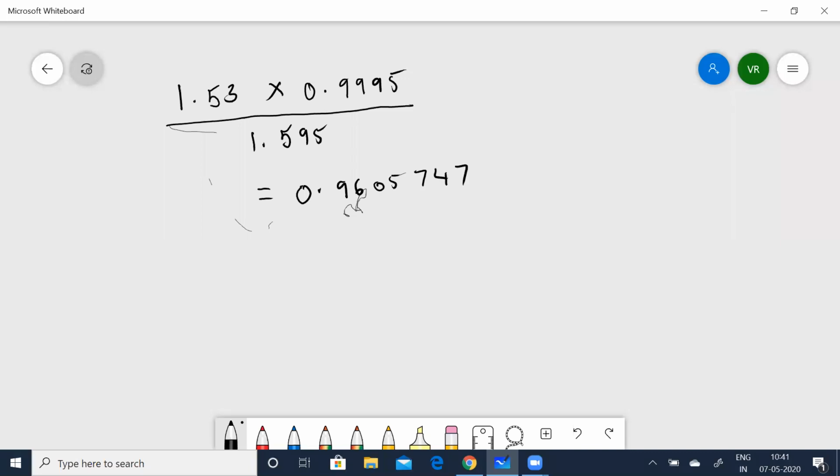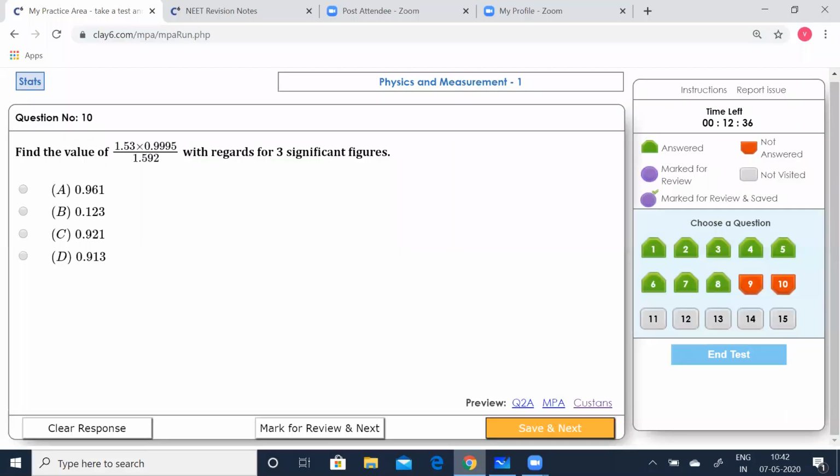0.96057747. This is the answer. Now he's asking you to find out three significant figures. Now look into this. This next digit is going to be 5, so I can write it as 0.961. So I have three significant figures. Let's see which is correct. Okay, A is correct. So save that.